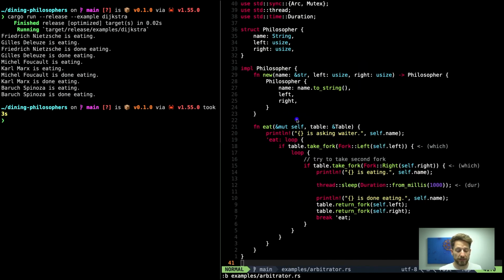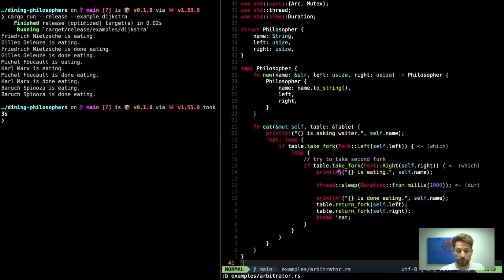Here we have the eating strategy of the philosophers. We will print out that we are asking our waiter, and we will tell who we are to the end user. Then here we have a named loop. The outer loop will try to ask the waiter on the table if he can have his left fork. And if that works out, we now enter a busy loop where we try to now get a hold of our right fork.